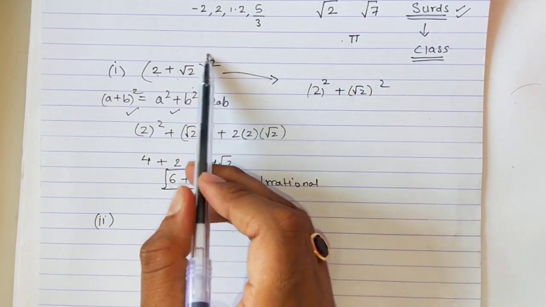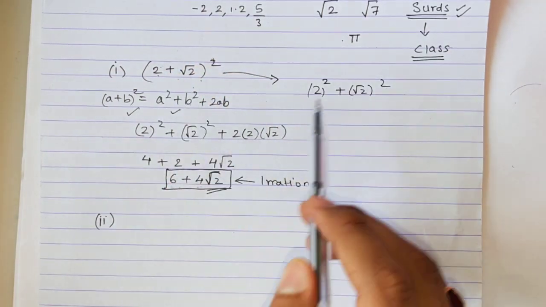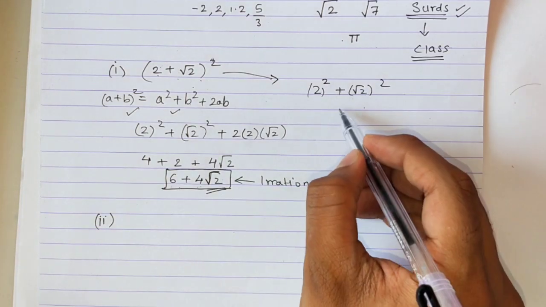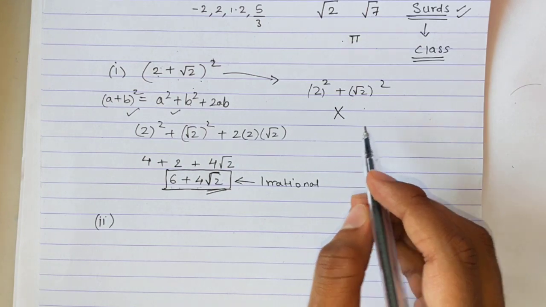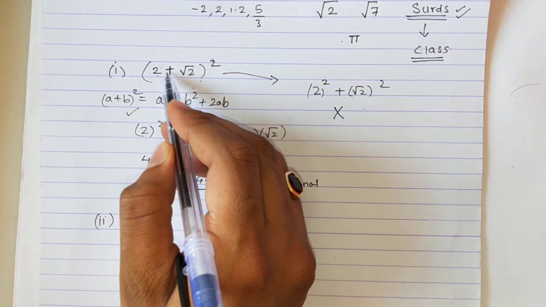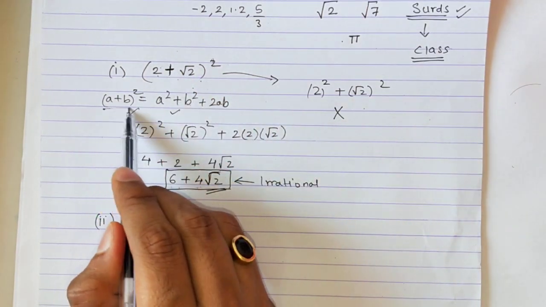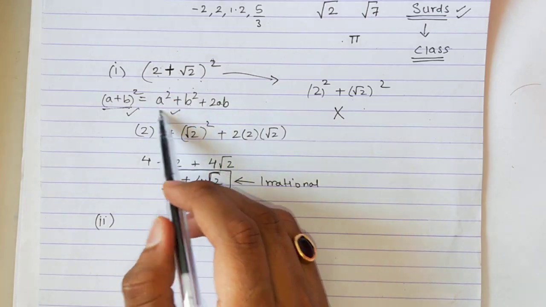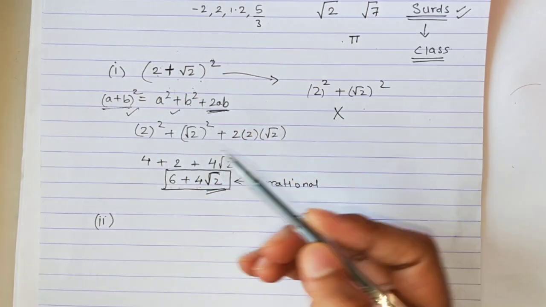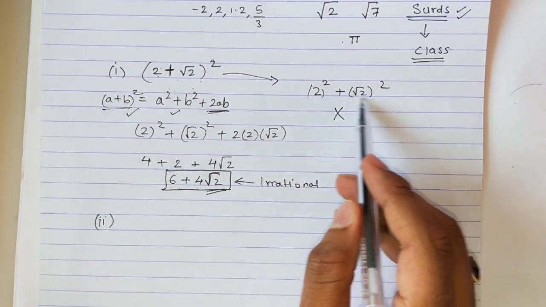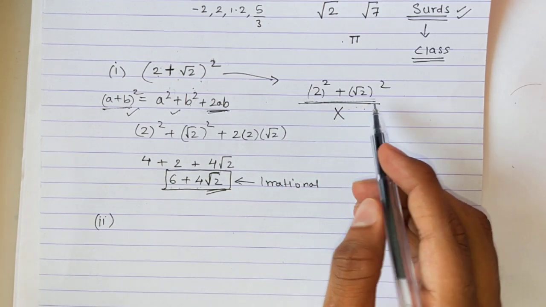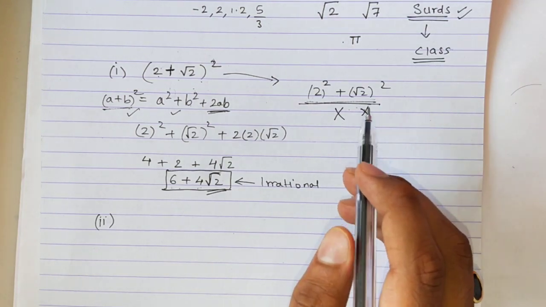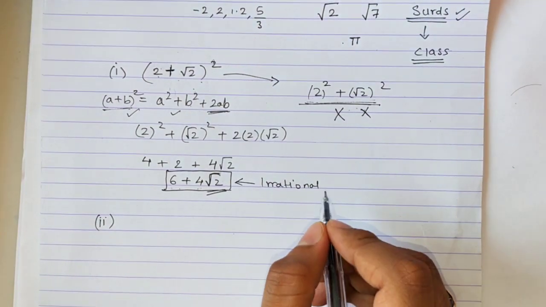They simply give the square to each term. This is wrong. You cannot open the brackets directly because there is a plus sign in between, and then you have to use the expansion formula, where you will have a square plus b square plus this term also. So this is the wrong method. Opening the brackets without using the formula is wrong. Avoid making these mistakes.